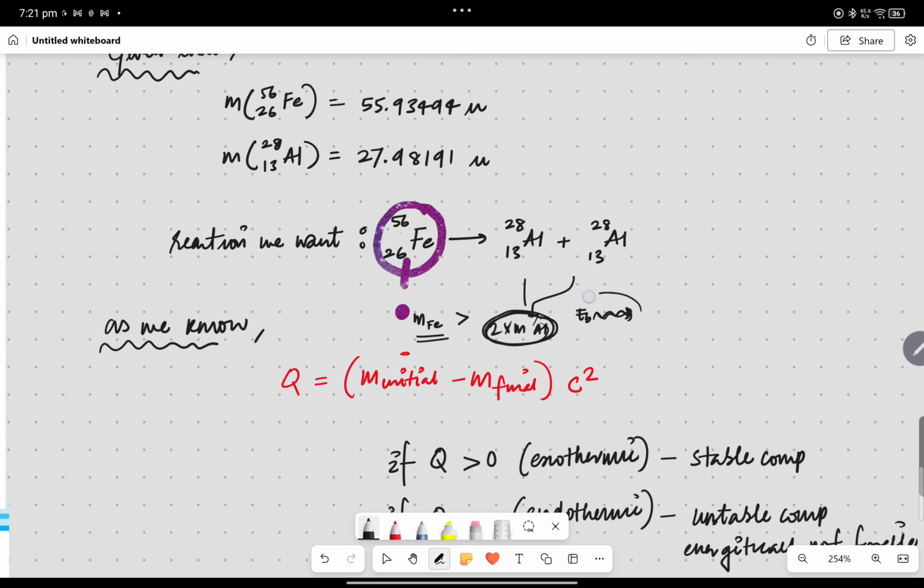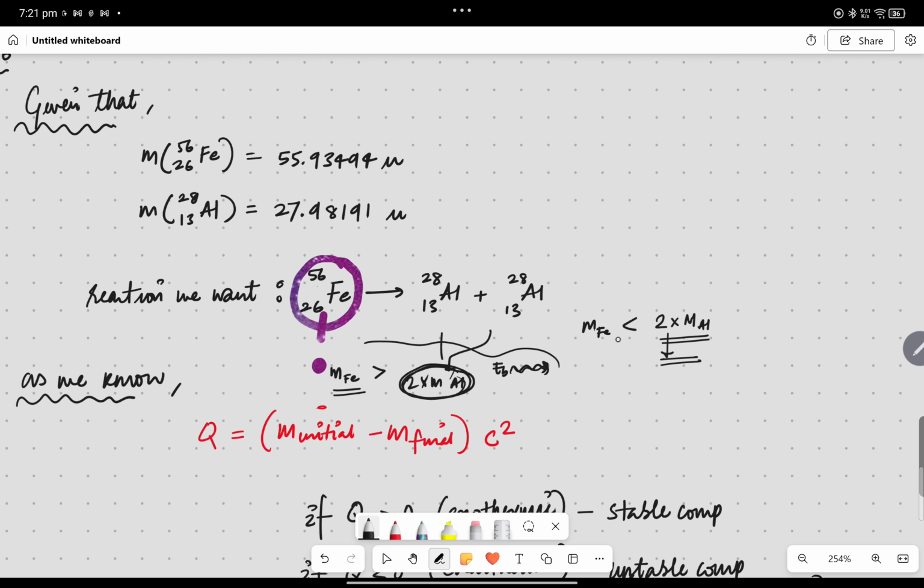But that is not the case. If the mass of Fe is going to be lesser than the summation of the mass of these two elements or atoms, that means the product that is going to be formed is more unstable, because this is taking more mass here, and that is not liberating the mass for binding energy. So that's why it is the case.